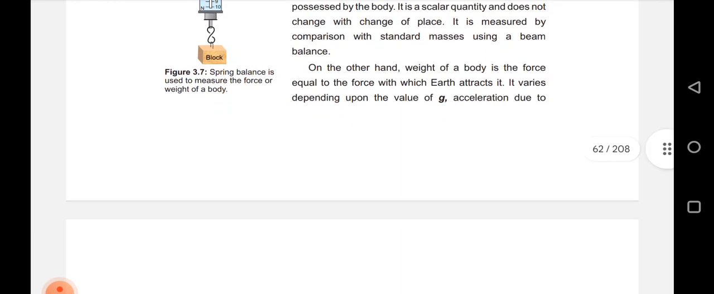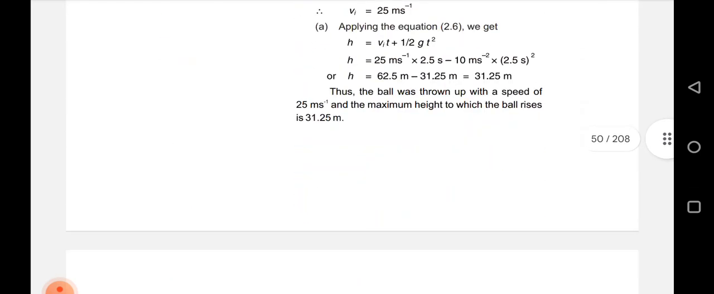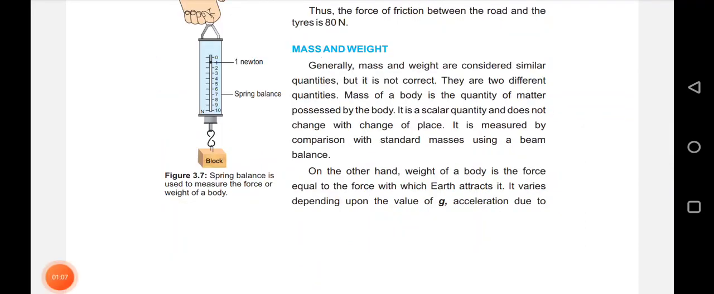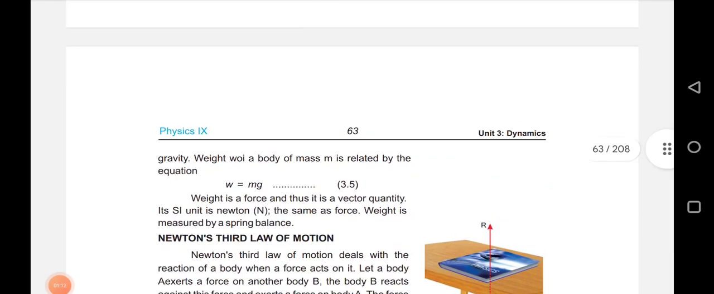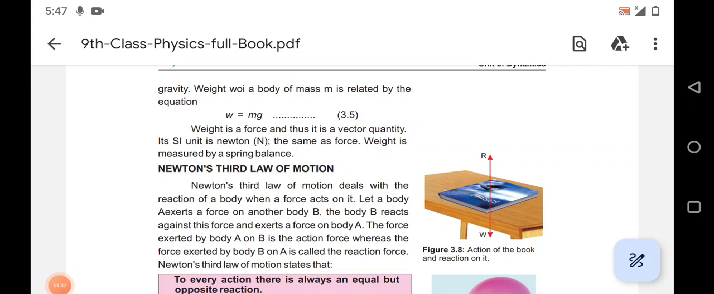It varies depending upon the value of g, acceleration due to gravity. Weight W possessed by a body of mass m is related by the equation W is equal to mg.